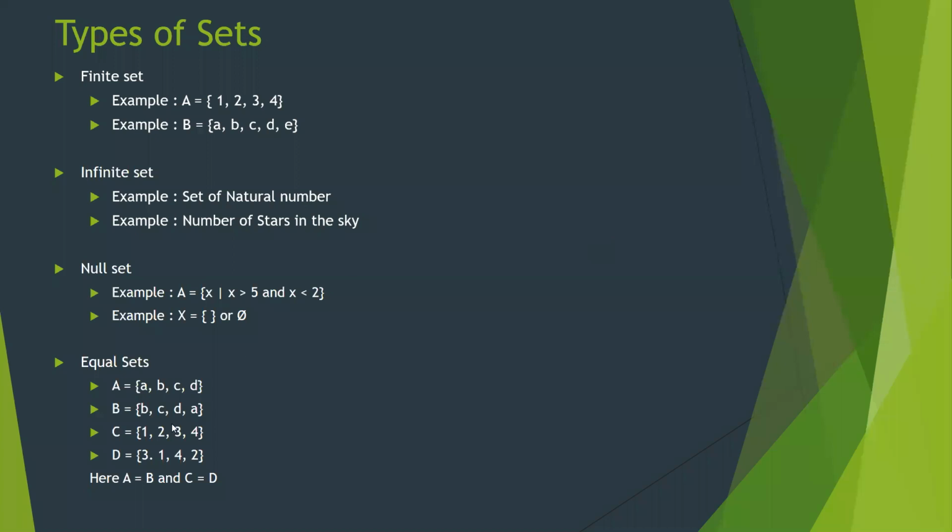Yes, Sheroz. Bete, when the elements are the same, they are called equal sets. Okay, so simple. Here, in set A and set B, elements are all the same. So this is called equal sets. But we cannot say that B and C are equal. Why? Because elements are different. So equal sets कब होंगे? जब sets containing the same elements. This is all about equal sets.